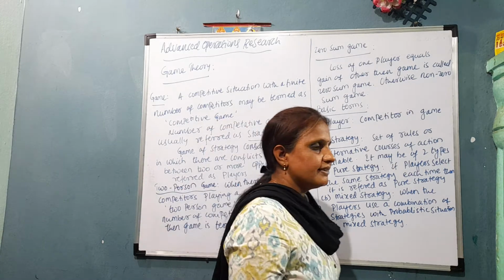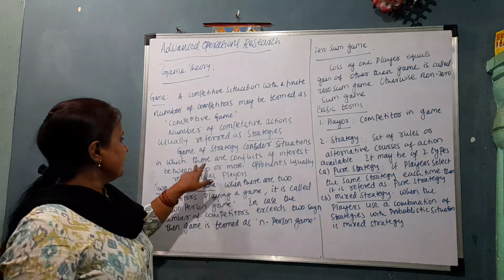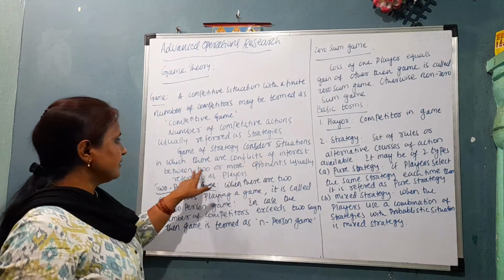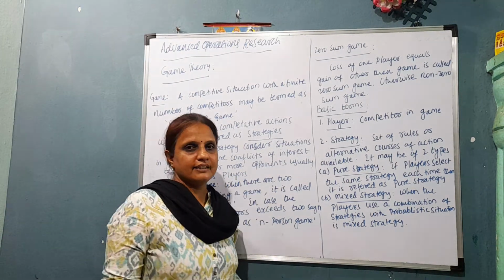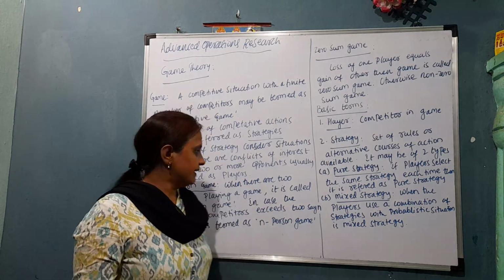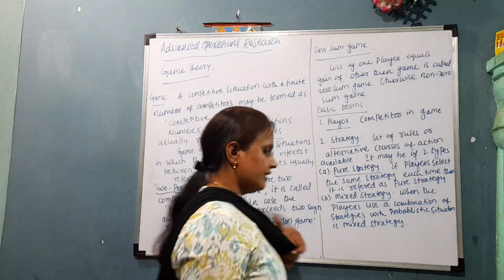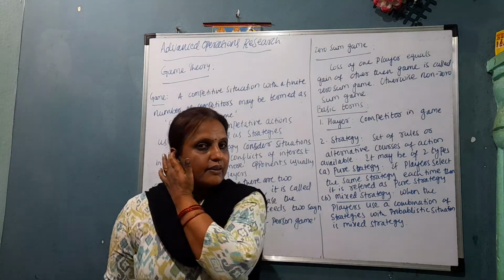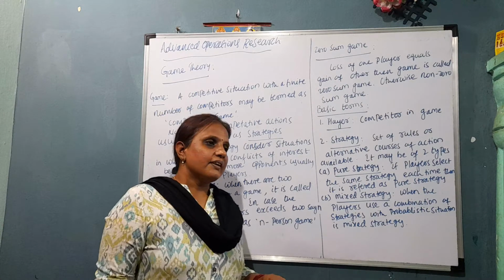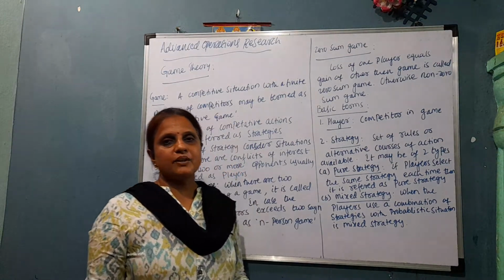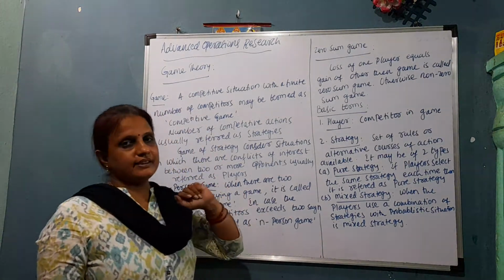Whenever a game is there, it may have different types of opinions or conflicts. One may have a gain, one may have a loss. So there are conflicts of interest between two or more opponents, usually referred to as players. The competitors are generally called players. Two-person game means when a competition is held between two persons. If a competition is held between n number of players, then it is termed an n-person game.